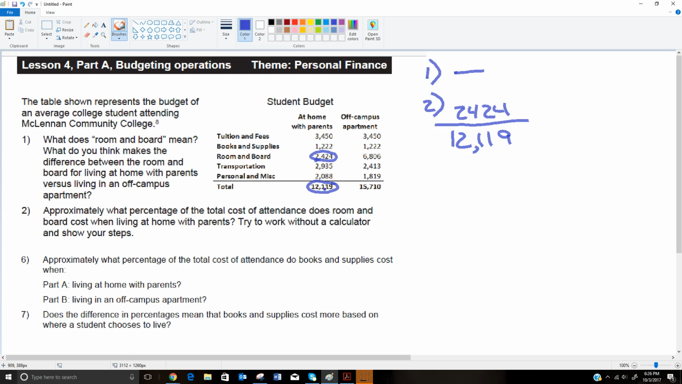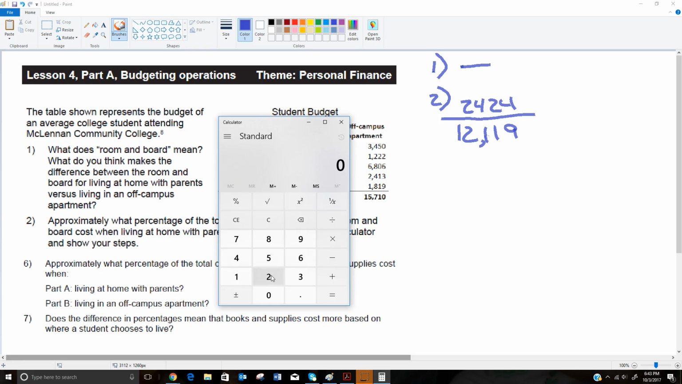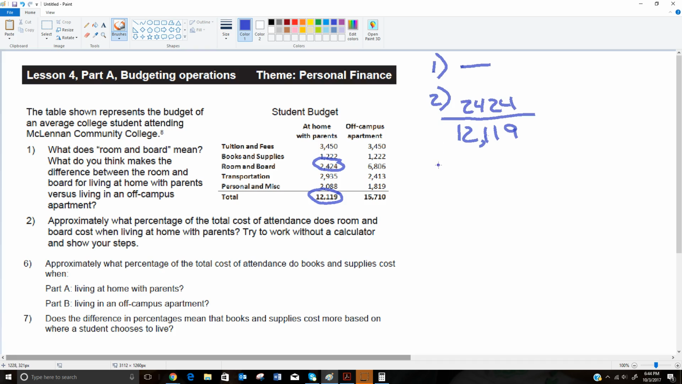It says try to work without a calculator, but we're not going to mess with that. We're just going to go ahead and calculate it out. So if we take 2,424 and we divide that by 12,119, we get this number. Let me talk about the division just a little bit. This bar right here literally means divide. When you write out this problem as a division problem, we've got 2,424 divided by